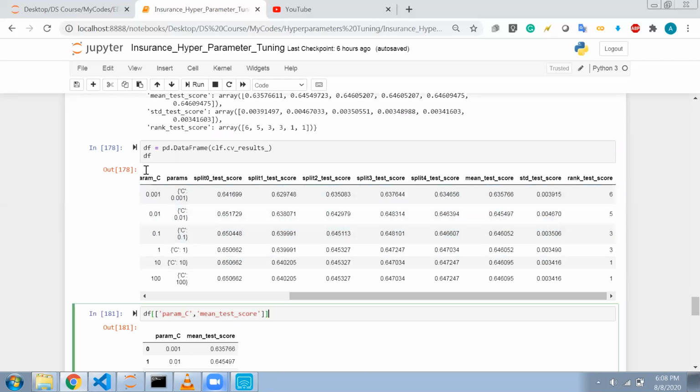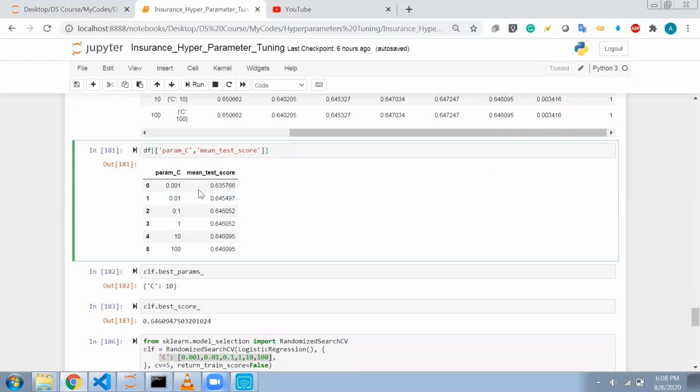Now out of this data frame I will extract only this parameter c and the mean test score, because I want the mean test score to be highest. So we will use this best parameters variable. It will give me the best parameter for which the mean test score is highest.